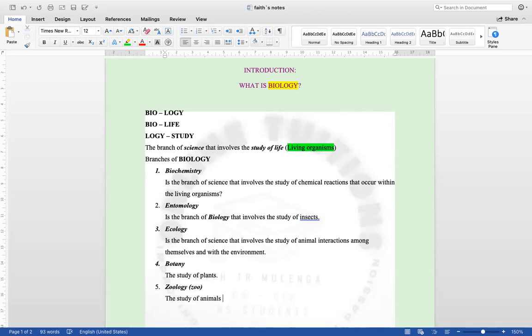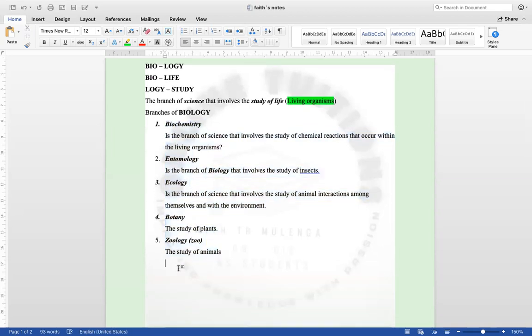But the question that one might ask is, why isn't there a human study? Why isn't there a part of biology that studies human beings? Well, we are going to look at that later because at the end of the day, all these things are about how living organisms are studied.